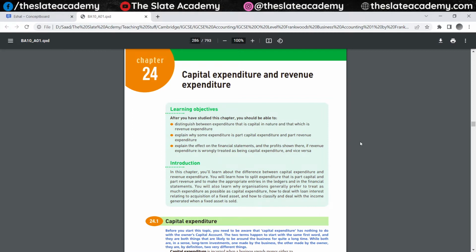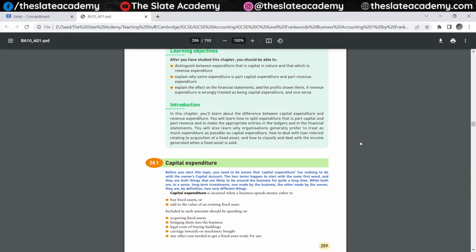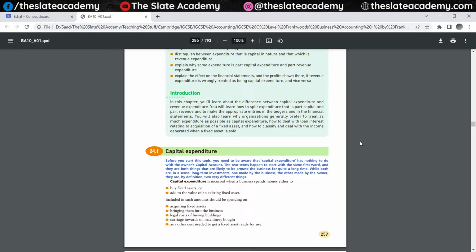So the cash outflows of the business, if we see how they benefit the business, I can categorize them in two categories: one which have already benefited me, and the ones which would benefit me in future. For example, let's say I pay one of my employees salary. This would involve a cash outflow for the business. Another example of cash outflow would be if a business buys a vehicle.